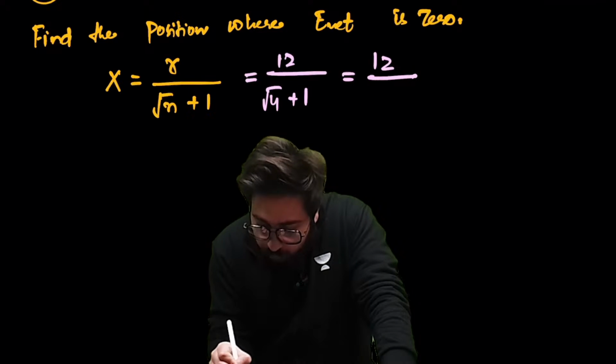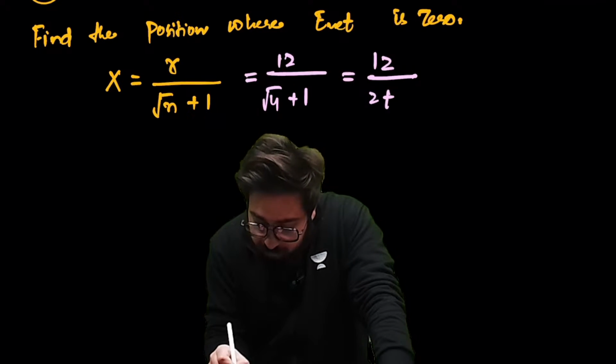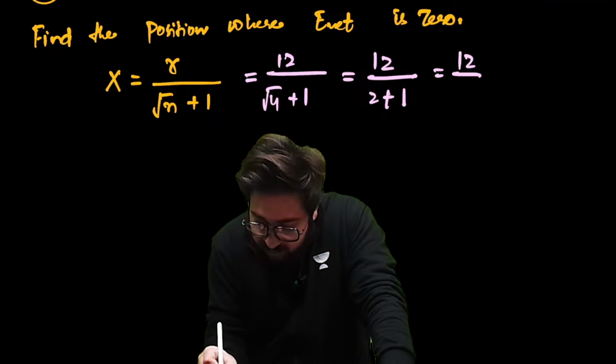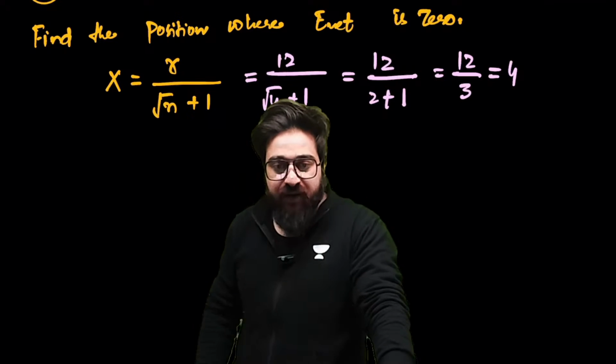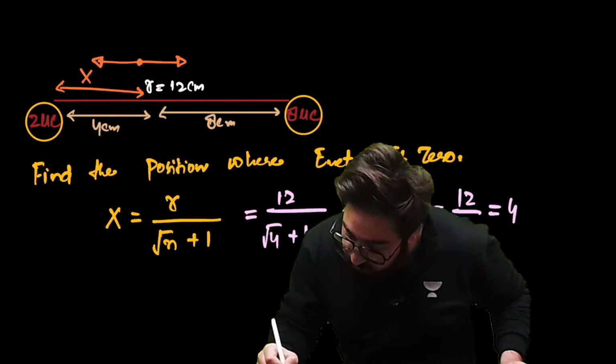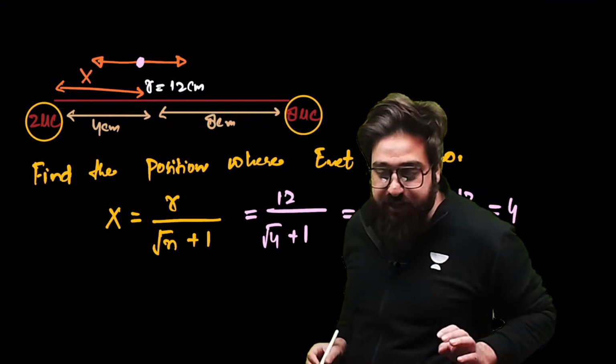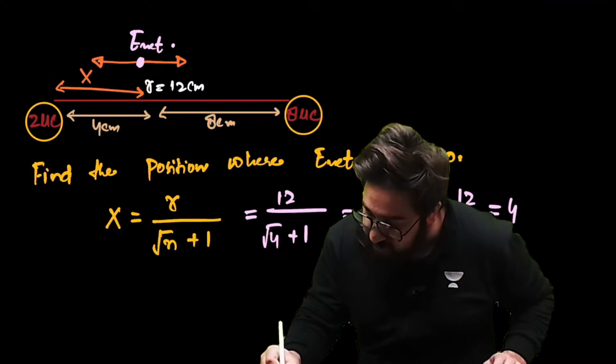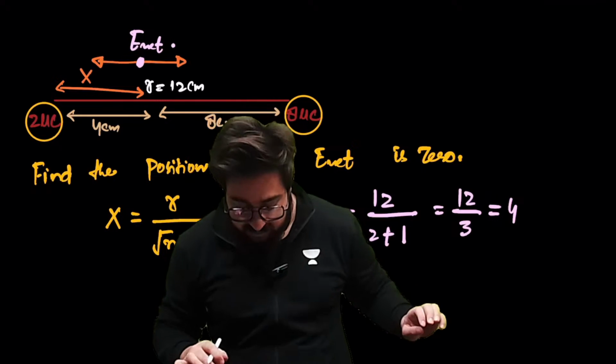So it will be 12 upon root 4, which is 2, 2 plus 1 is 3. So 12 divided by 3, that is 4. So in this particular case, at 4 centimeters, net electric field will be 0.